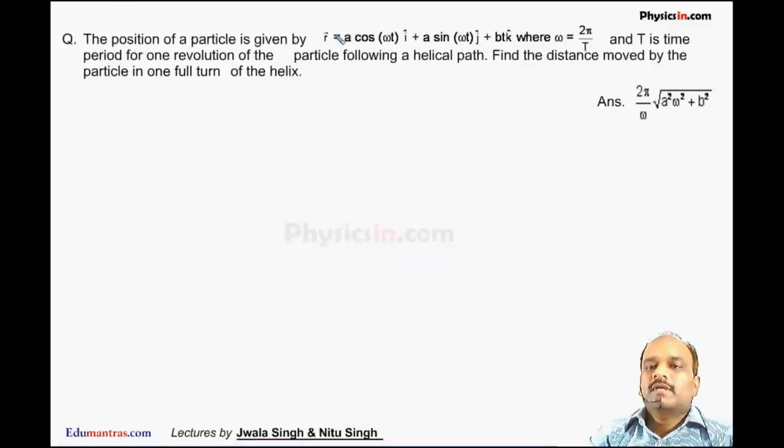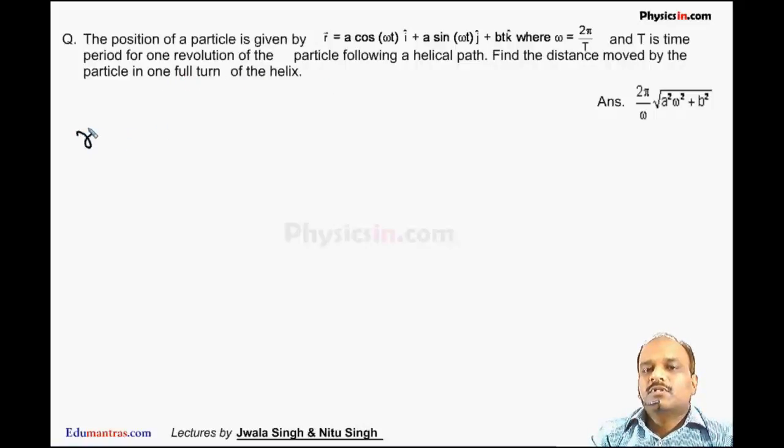Next question: the position of the particle is given by r equal to a cos omega t i cap plus a sin omega t j cap plus b t k cap, where omega is 2 pi by T and T is the time period of one revolution of the particle following a helical path. Find the distance moved by the particle in one complete turn of the helix.